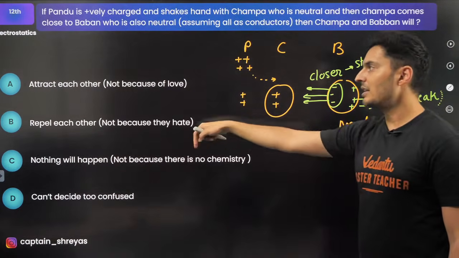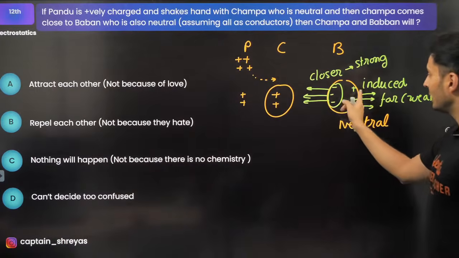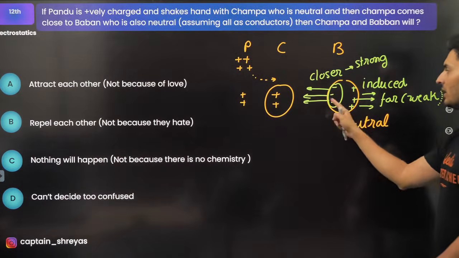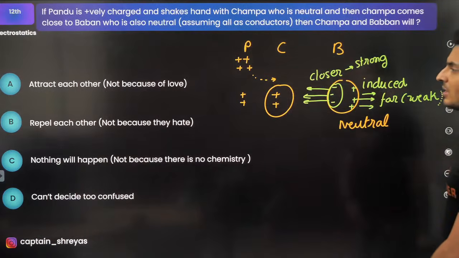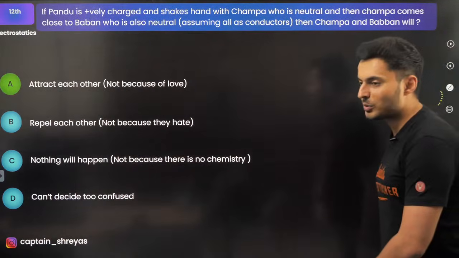So they will attract each other not because of law, but because of the induced charge separated in that conductor, and the negative charge being closer, the force of attraction will be higher, like you can see in option A.